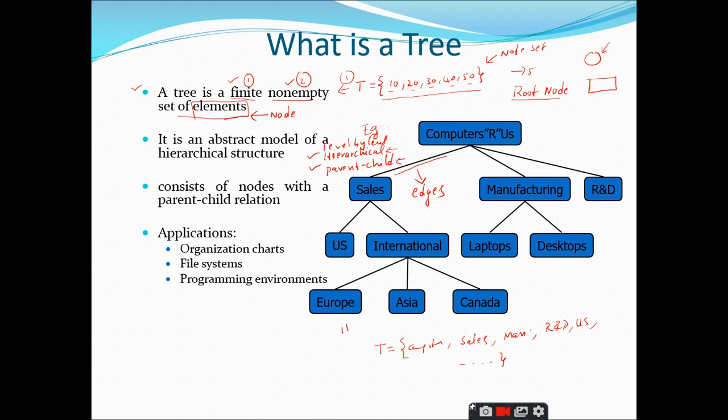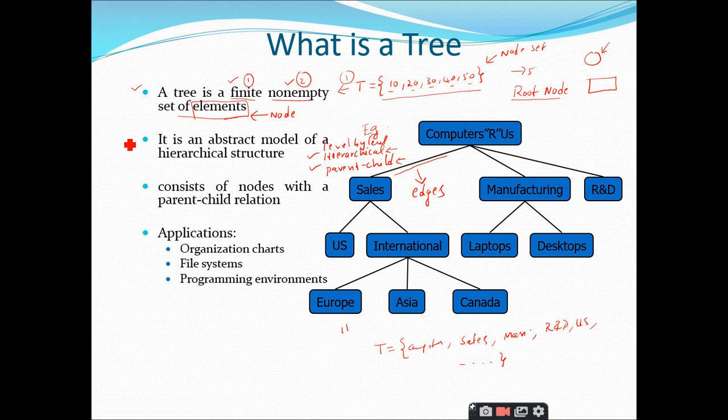If you want to extend the definition, you can also say that the nodes are linked with each other with the help of edges. We can also represent the edge set, but it is not our concept of discussion. Is it clear up to this point?